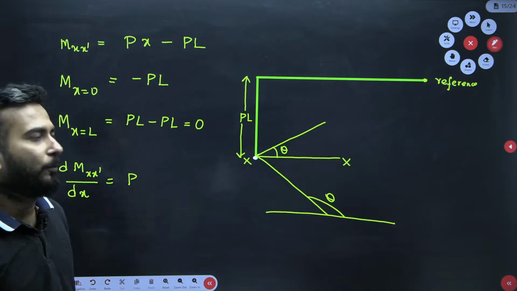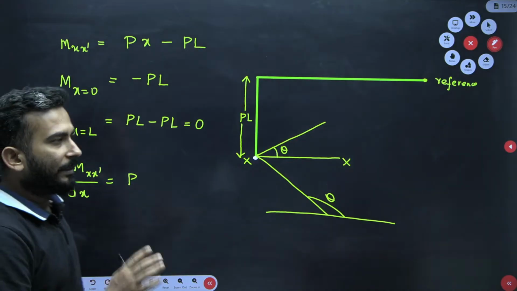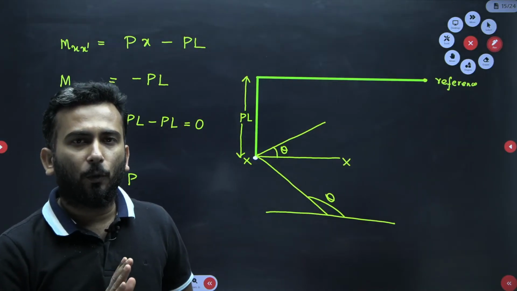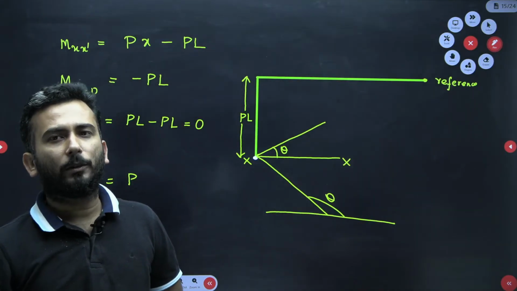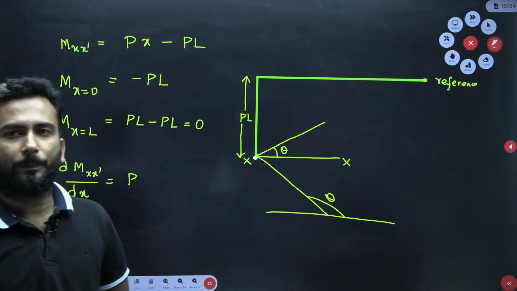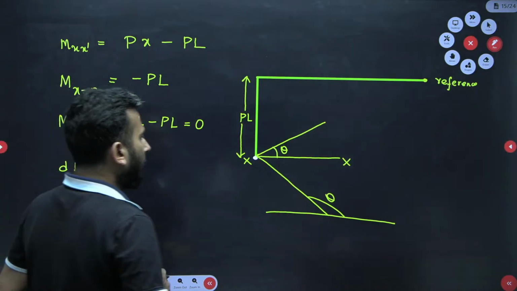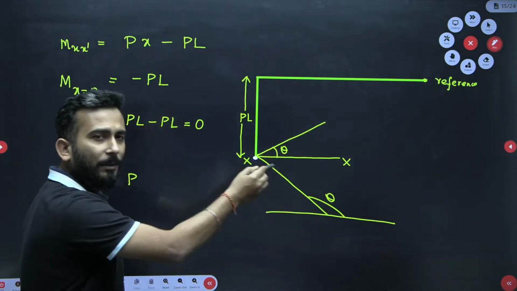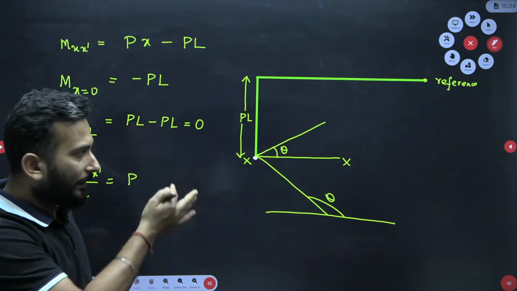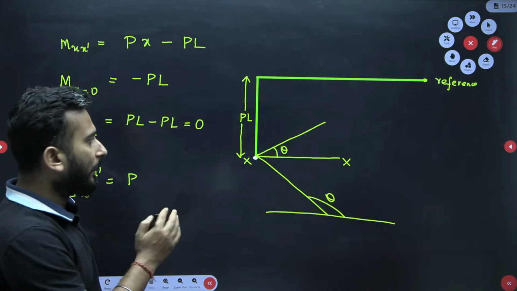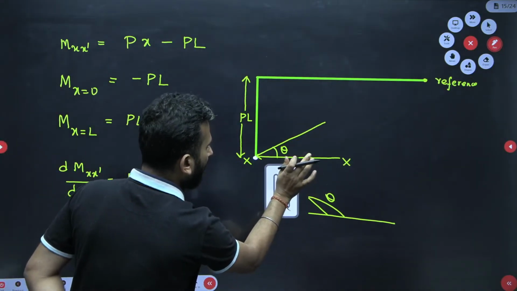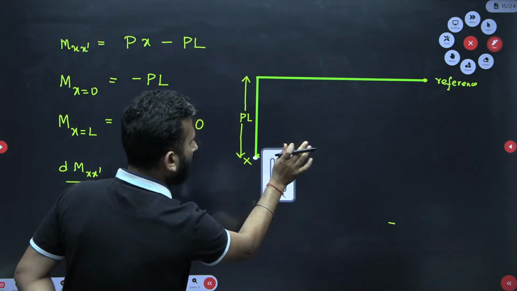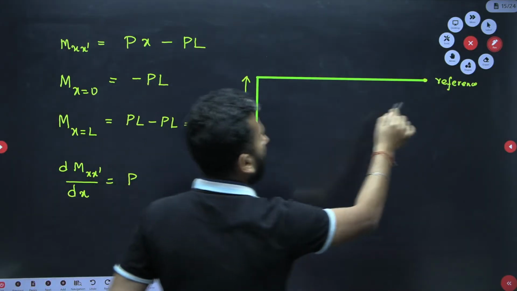I hope this thing you people are able to understand, and if this is clear, then you will find no problem while drawing slopes, while drawing the diagram. So since the slope is positive, only these three options are there. So slope is positive, that means I have to move in which direction?